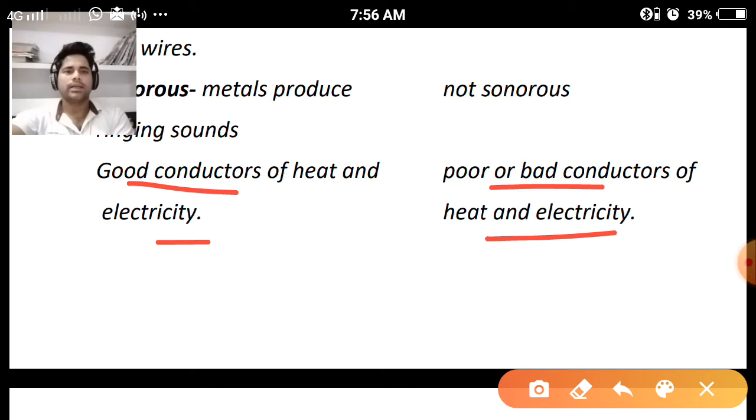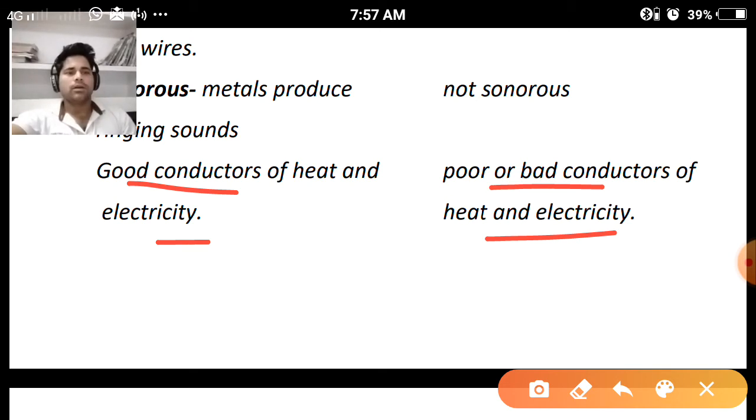And when we talk about good conductors of heat, if we heat one end of a metallic pipe, the heat transfers from one end to the other end due to the conduction process, and this process we have seen in class 7th.